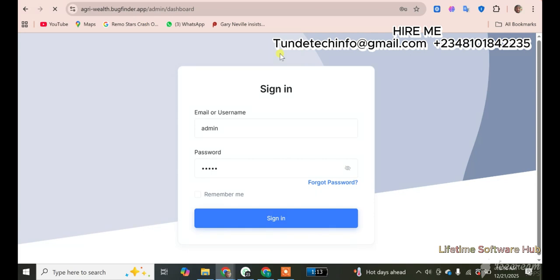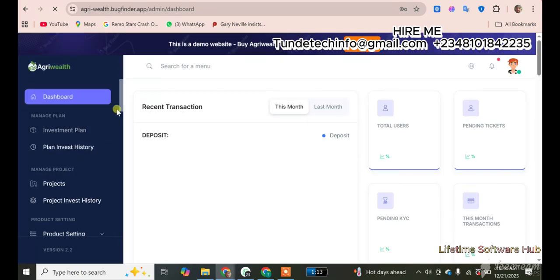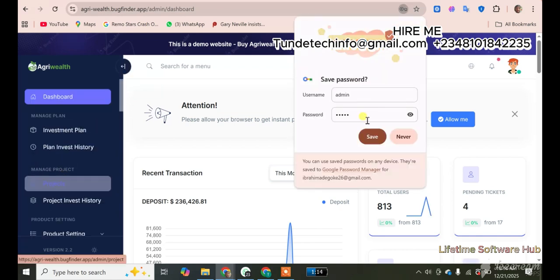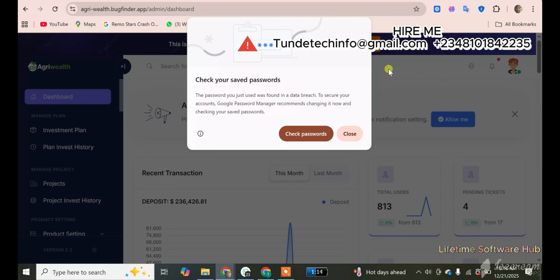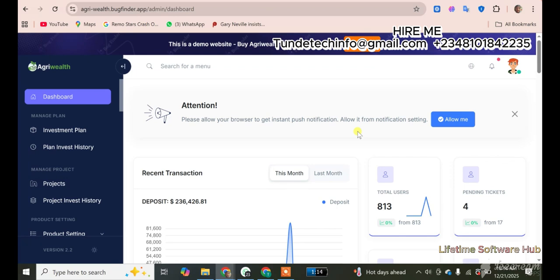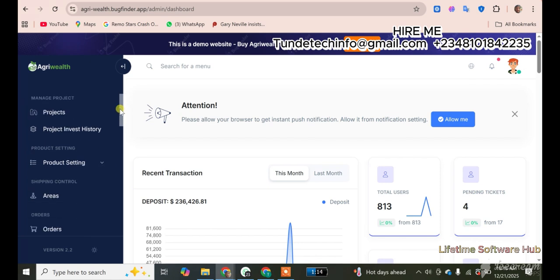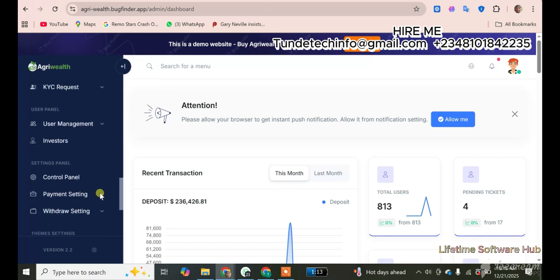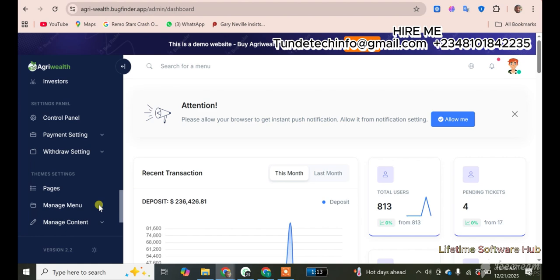Now, for the admin dashboard, like I said, you can set up the investment plan, keep a history of people that have invested, set up the payment system, and manage all the projects you have in hand. For example, maybe you have a project on a cocoa business or cashew business that will be ready in 3 years. You can set those up and people can come to invest in those businesses because they will expect a return on investment at the end of that 2 years or 3 years. So you set up the total budget cost, you set up the unit price that each individual needs to invest, and what they will get as return on investment. People can also place orders on this, and you can check transactions, commission, withdraw payments, set users, check investors, and set the payment system.